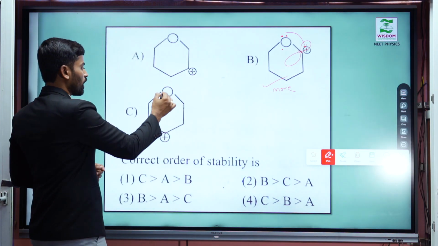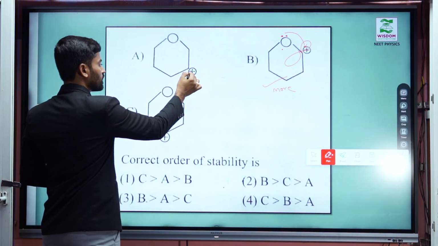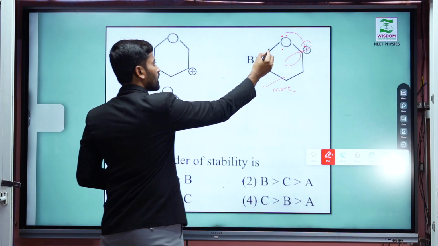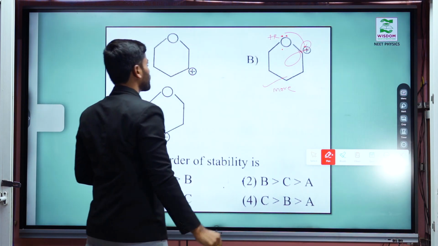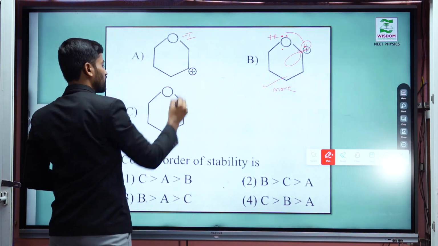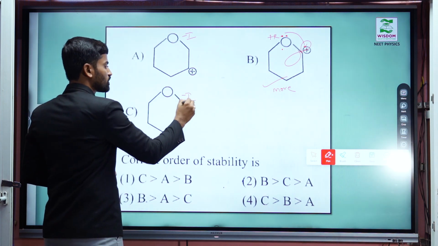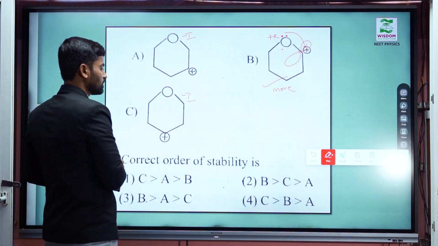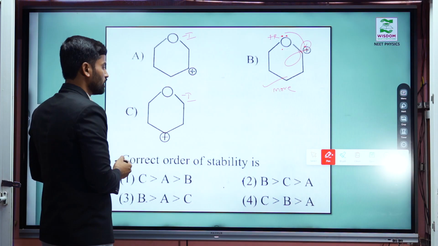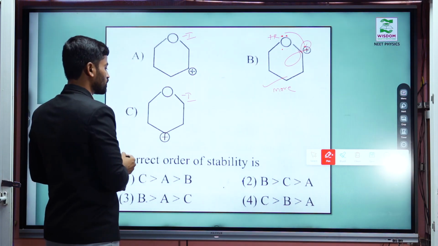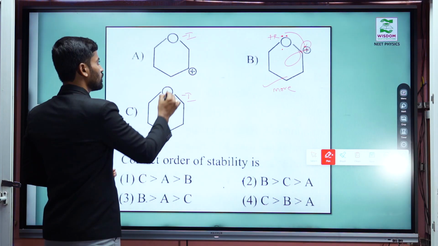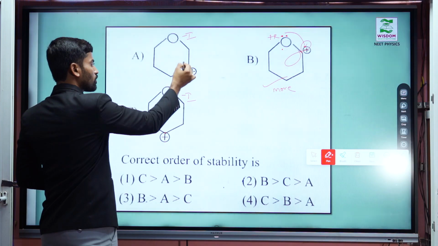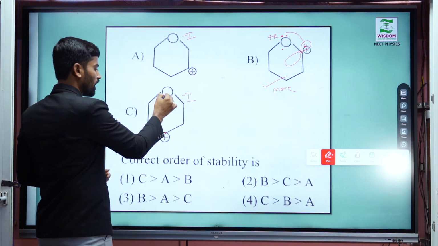But here, the oxygen atom is not beside the carbocation, so the role of the oxygen atom changes. In one case it acts through a plus R effect, but in the other cases it acts through a minus I effect. When the heteroatom moves away from the carbocation, the stability of the carbocation increases. The minus I effect decreases the stability, and it is a little more in this structure because the oxygen atom is very close to the carbocation, while in the other the oxygen atom is far away.